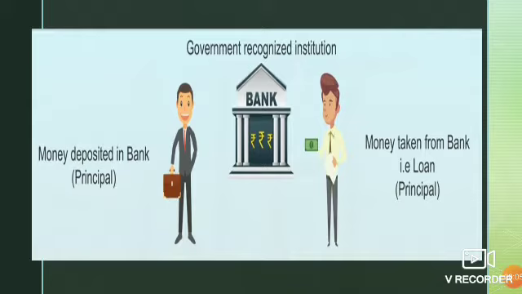We know that the bank is a government recognized institution, and we often do money transactions in a bank. What are the transactions? Either we deposit the money in a bank or we take a loan from the bank. When we deposit some amount in a bank, that amount is called the principal. And whatever we borrow as a loan from the bank is also called the principal. Means the borrowed amount or deposited amount, both are called the principal.